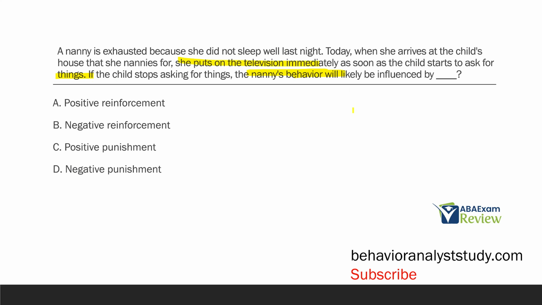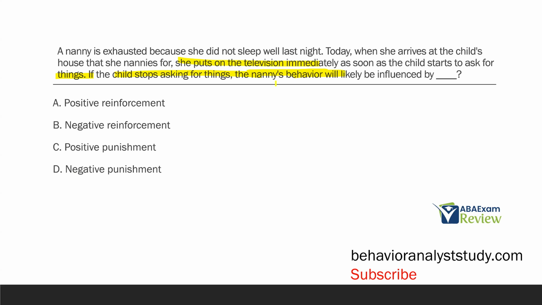Puts the television on. And what happens? The child stops asking for things. So the antecedent, child asks for things. Response, television goes on. Consequence, nanny escapes. Child asking for things. When you escape, what is that associated with? Well, that's associated with negative reinforcement. Now, we know that we look at the future occurrence of the behavior to determine the effect.